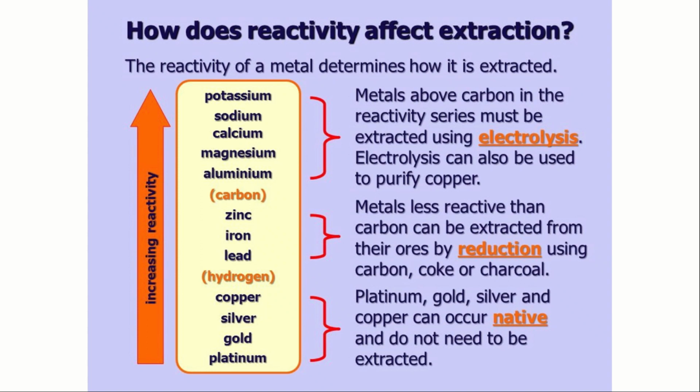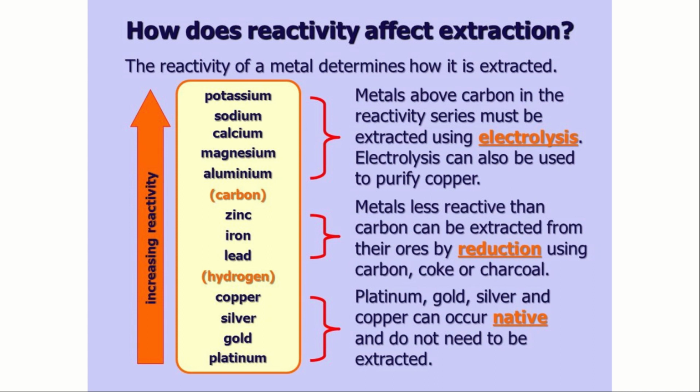So these more reactive elements such as potassium, sodium, calcium, magnesium and aluminium are extracted by the method called electrolysis. Next are moderately reactive elements such as zinc, iron and lead. Metals less reactive than carbon can be extracted from their ores by reduction using carbon, coke or charcoal. So the moderately reactive elements are extracted by a method called reduction.